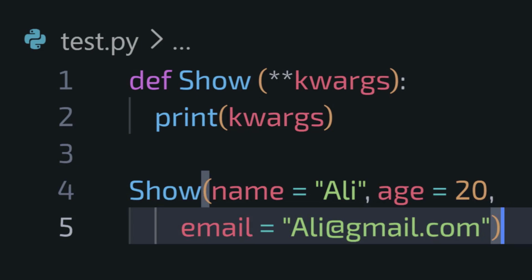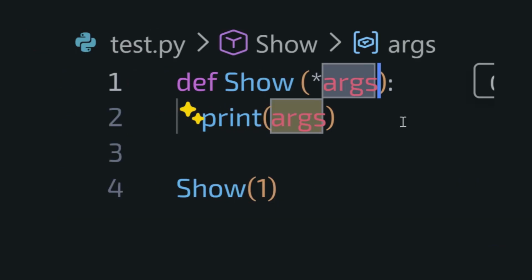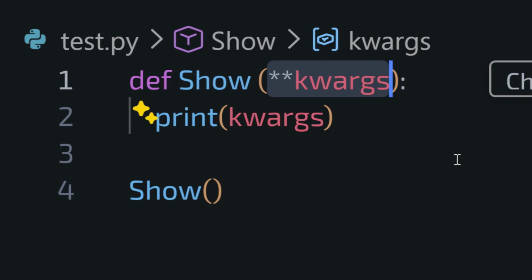So the easiest way to think about them is this. Star args collects extra values. Double star kwargs collects extra named values. And once you understand that, a lot of Python code suddenly becomes much less scary.